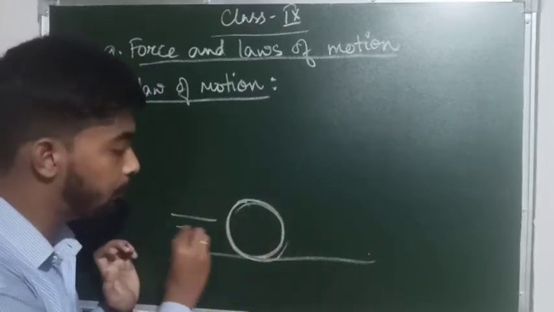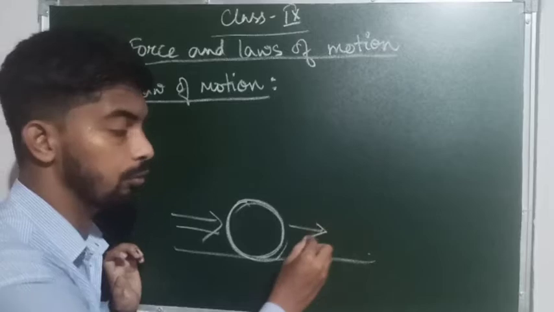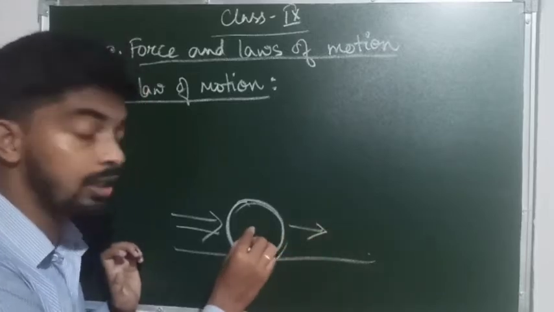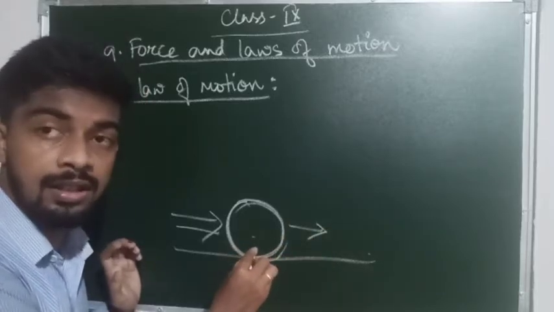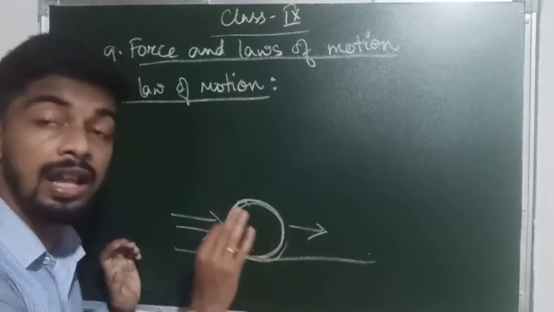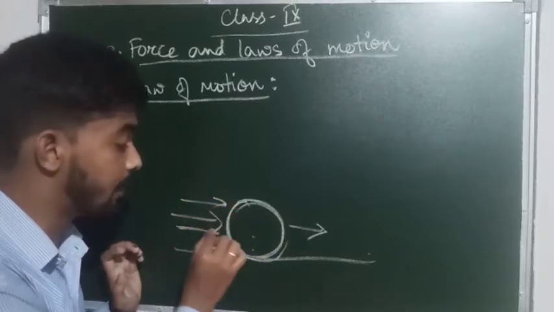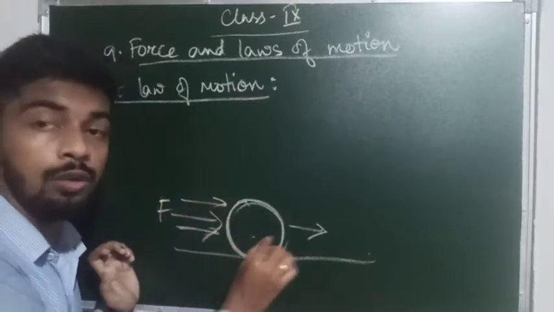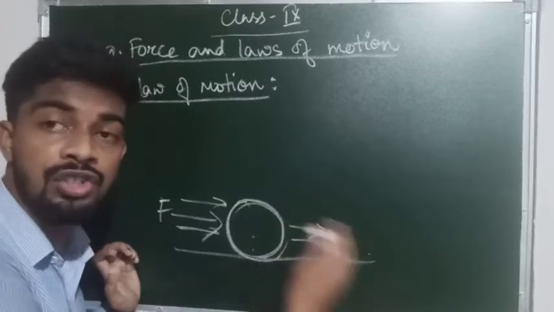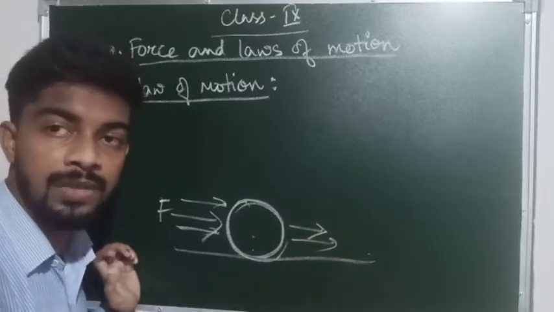But if I put some force on the object, then the object will move. That means the object wants to be at rest. It does not want to move until and unless I put some extra force on it, which makes the displacement or change of position of the object.